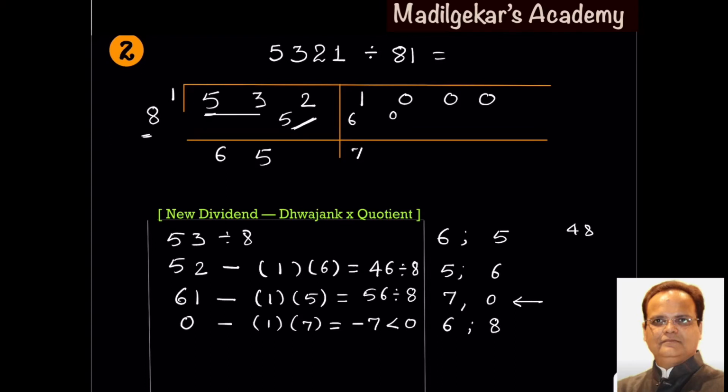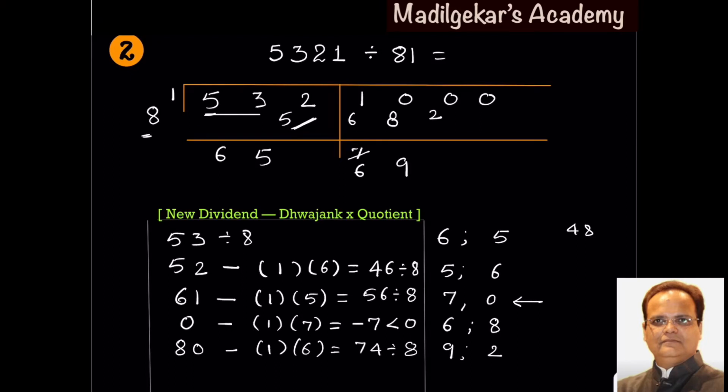So cancel the previous quotient. Take quotient 6, cancel previous remainder, that is 0, and take the new remainder 8. Now it is 80 minus 1 into 6, that is 74, is to be divided by the operator 8. Gives quotient 9, remainder 2.